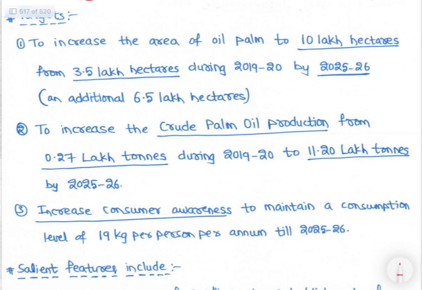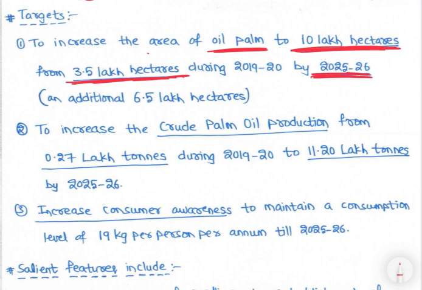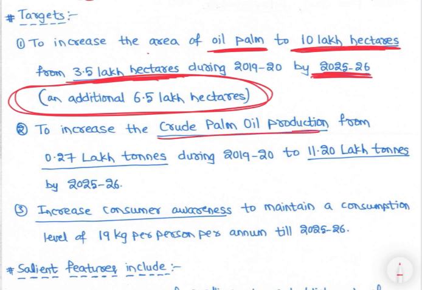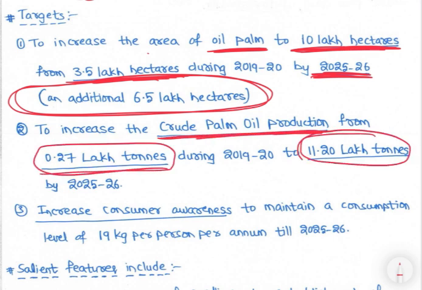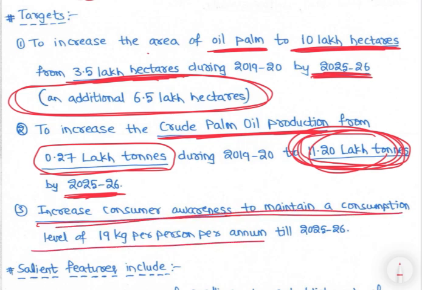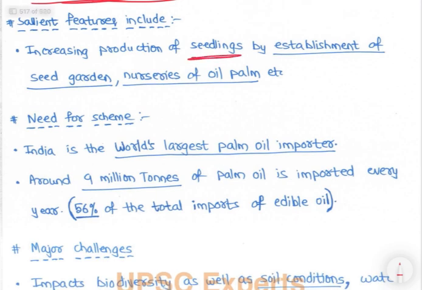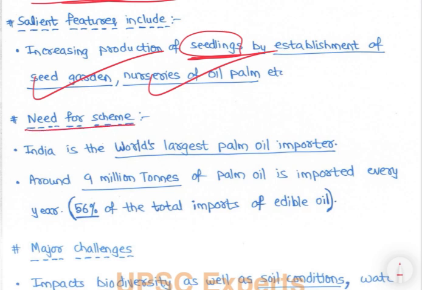Right? So to increase area of oil palm to 10 lakh hectares from 3.5 lakh hectares, right? By 2025 tak, right? That means additional of 6.5 lakh hectares, right? To increase crude palm oil production from इतने टन से, so that means even 11 lakh tons बढ़ाना है by 2025-26, right? Then increase consumer awareness to maintain consumption level, right? 19 kg per person, right? Then salient features include increasing production of seedlings by establishment of seed gardens and nurseries of oil palm, etc. Then need for scheme, right?